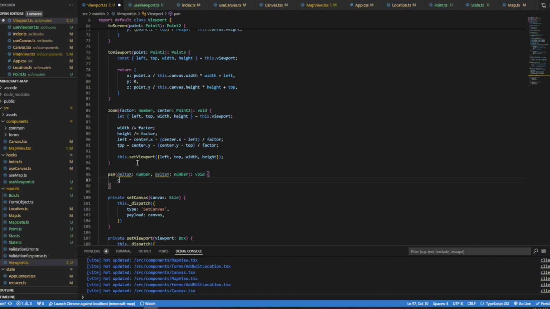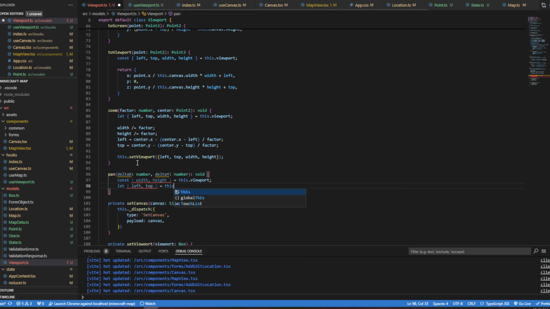So we're going to say const width and height equals this.viewport. And I'm going to say let left and top from this.viewport, because I want to be able to change left and top, but not necessarily width and height. It's going to complain about width and height if I try to put it all in the same let statement.